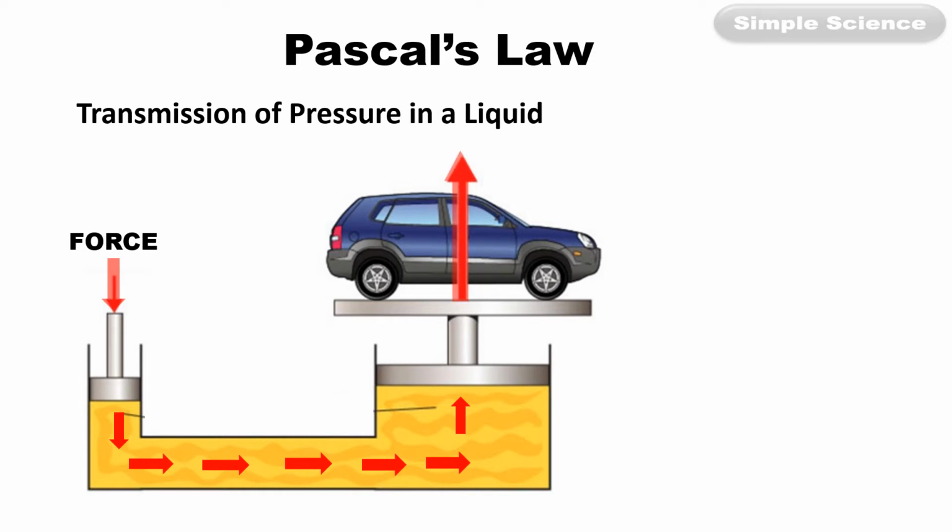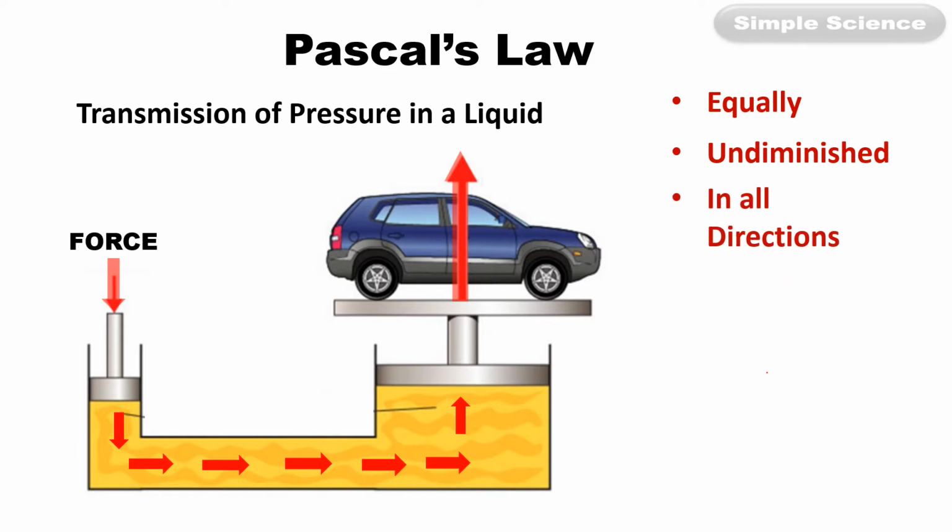The pressure exerted by the liquid is transmitted equally throughout the liquid. It is transmitted equally, it is transmitted undiminished, and it is transmitted in all directions. Now what do you mean by that? If you apply a pressure of say 100 Pascal at this point, the same 100 Pascal will be transmitted to the other end.